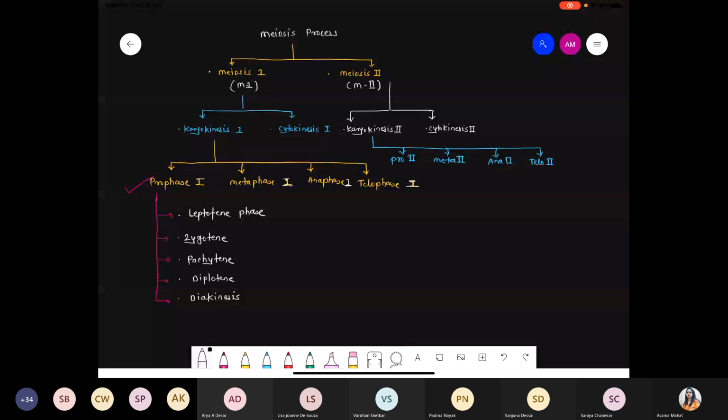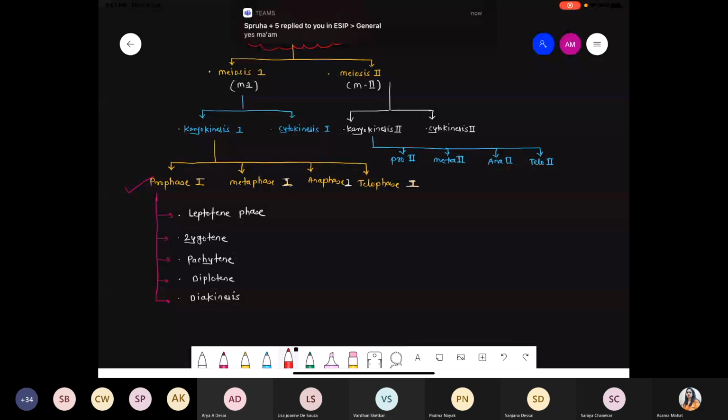Clear? Yeah, clear this part? Bangesh, okay? Rishikesh, okay. Yes.